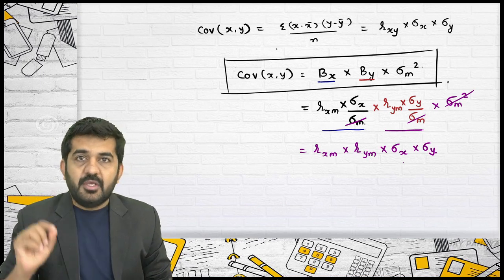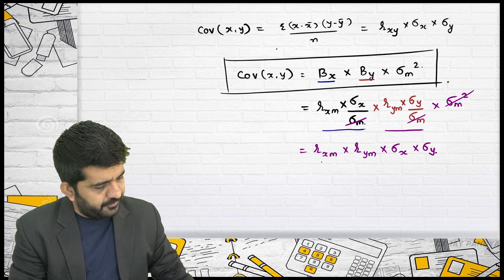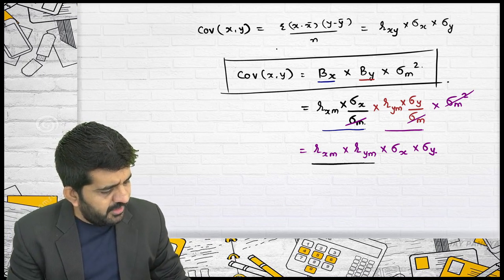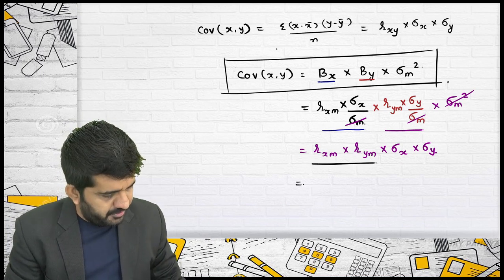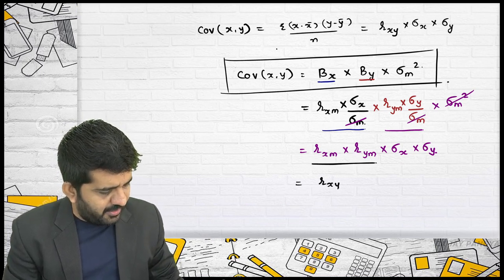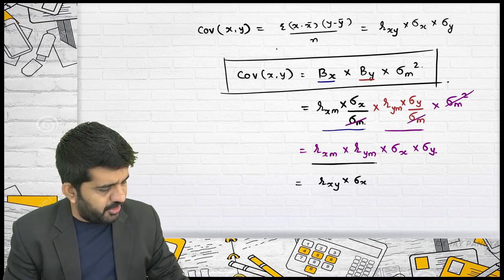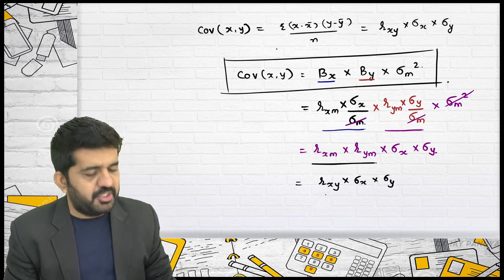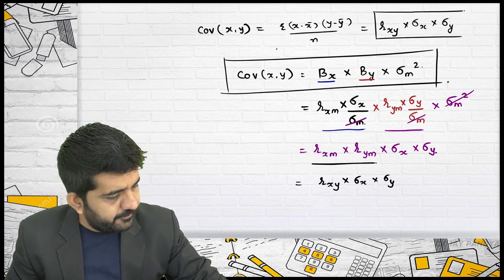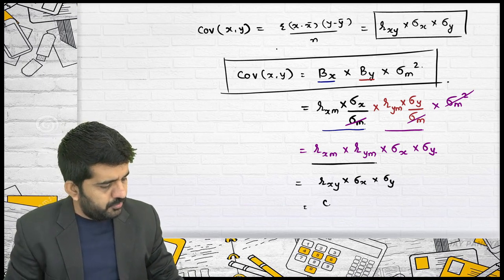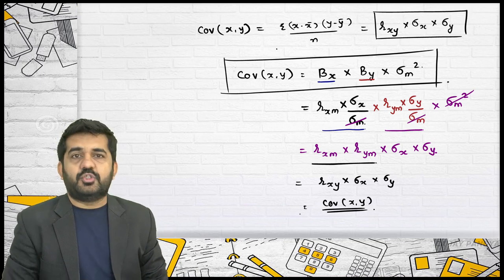That's all. Believe me, if you are very comfortable with correlation, the multiplication of these two, if m is common, is nothing but rxy multiplied by standard deviation of x into standard deviation of y, which is nothing but covariance xy.